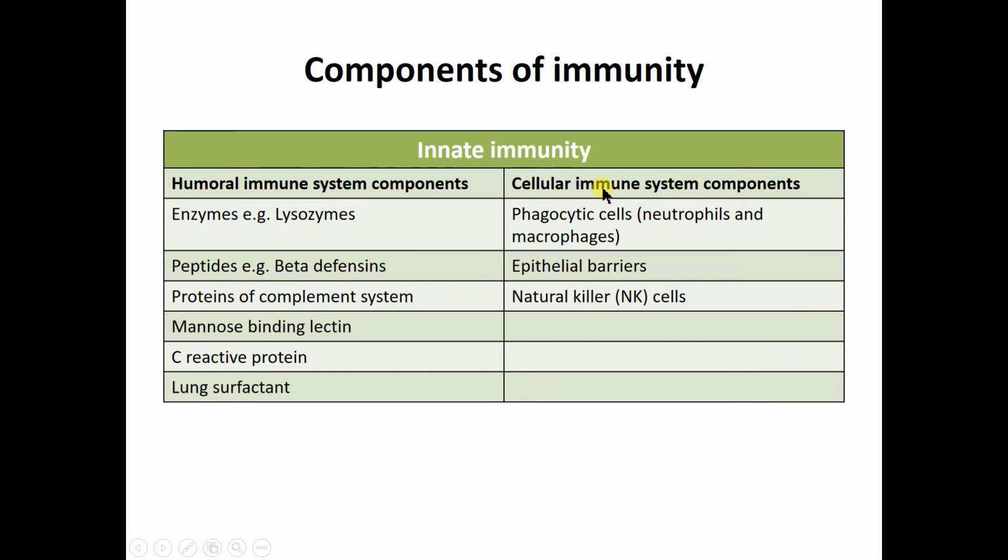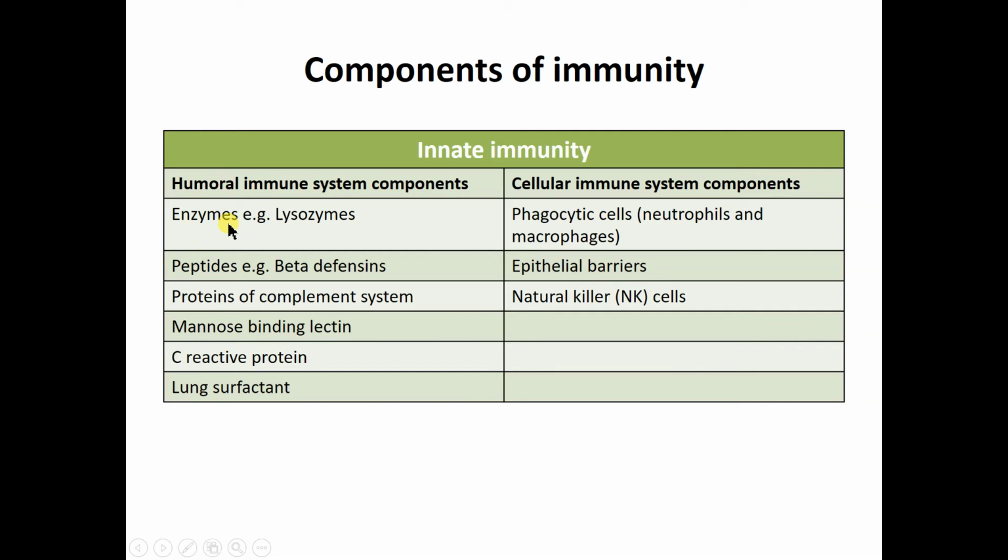So a question may be asked, like, describe the components of immune response. You have to describe the components of innate immune response in terms of humoral immune components and cellular immune components. Again, the same for the adaptive immune response. So which are the components associated with the humoral immune response?